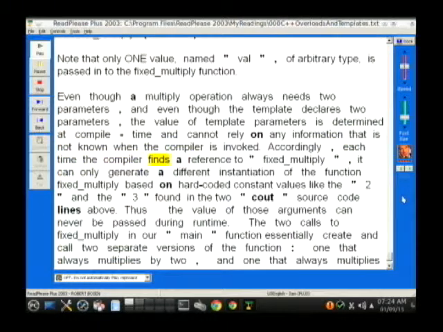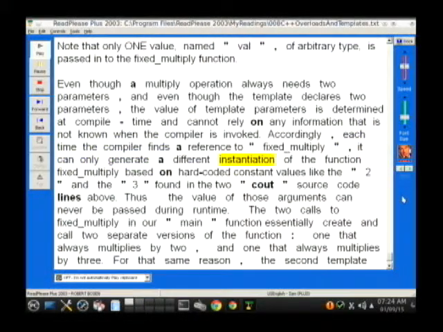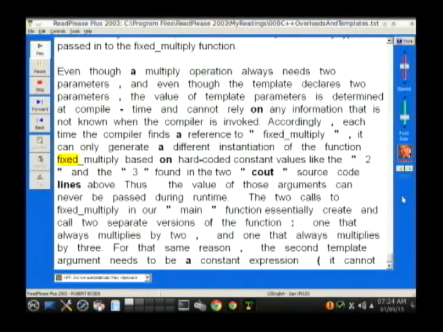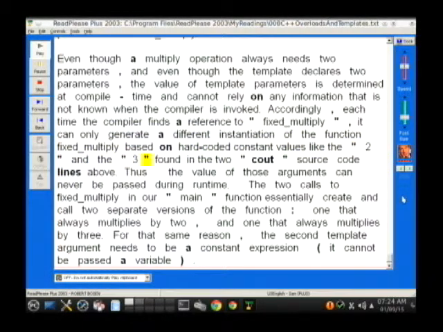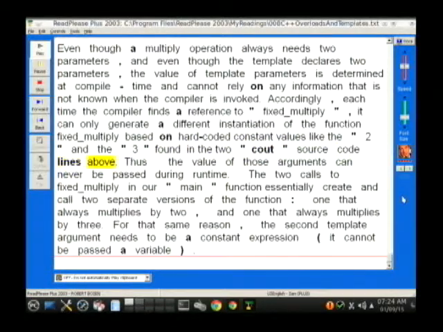Accordingly, each time the compiler finds a reference to "fixed_multiply", it can only generate a different instantiation of the function fixed_multiply based on hard-coded constant values like the "2" and the "3" found in the "cout" source code lines above. Thus the value of those arguments can never be passed during runtime.